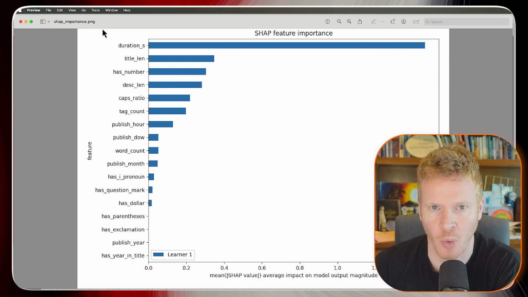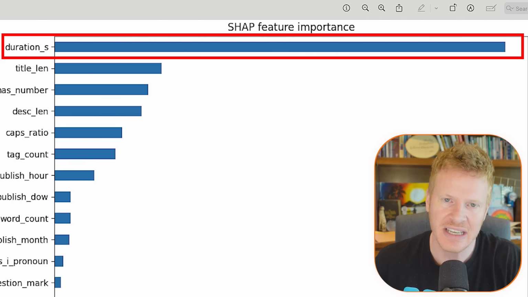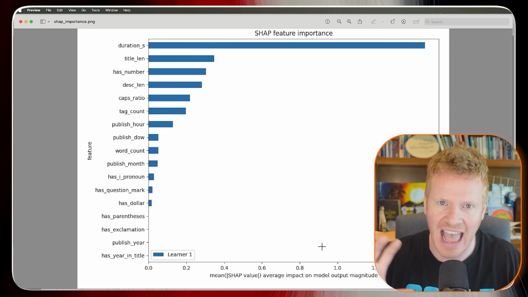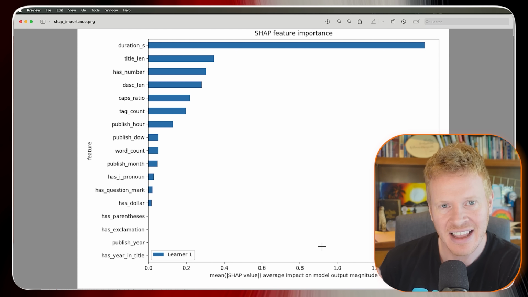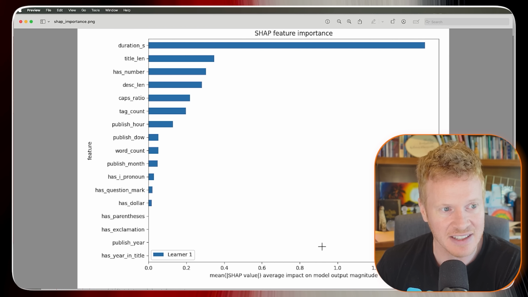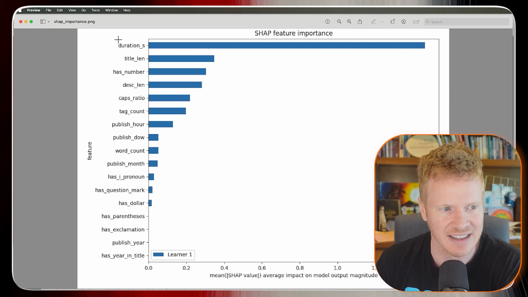It ranked what importance went into my success videos versus my flop videos, and duration was actually the number one thing. So the number one factor, the number one difference between my hit videos and my flop videos was how long they were. So I had AI calculate based on my spreadsheet what was the average length of my hit videos and what was the average length of my flop videos. And my hit videos averaged about 8 minutes. My flop videos averaged about 3 minutes. So that was very telling to me, and the data models say that that's the most important factor, the biggest difference between the hits and the flops.